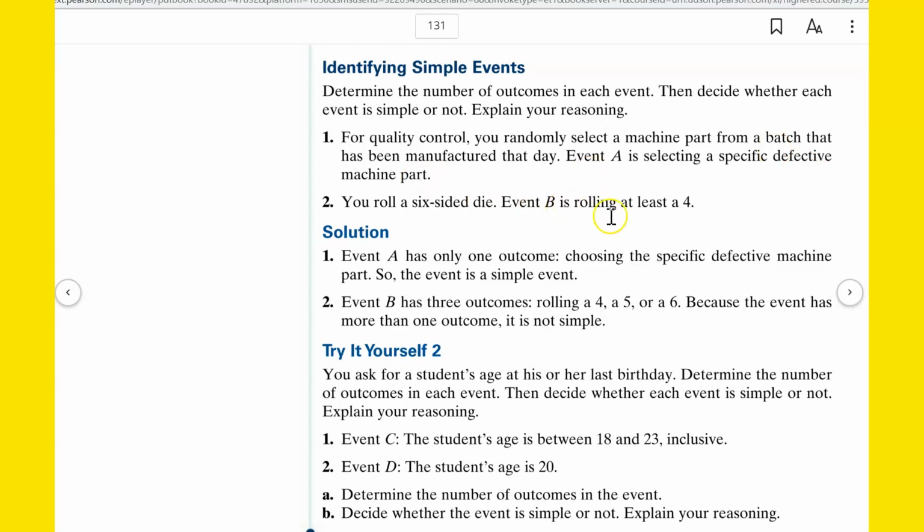All right, you roll a 6-sided die. Event B is rolling at least a 4. Not a 4, but at least a 4. At least a 4 means 4 or more: 4, 5, or 6. So that is not a simple event. It would be 3 different outcomes, 4, 5, or 6.